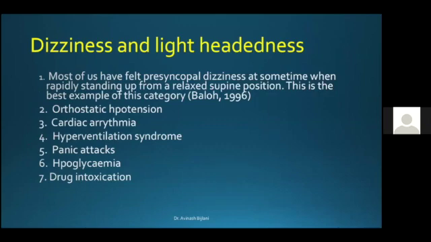Many of us have felt pre-syncopal dizziness at some time when we have been standing up rapidly from a relaxed lying down position. This is the best example of this category. Another cause is orthostatic hypotension. Then you have cases of cardiac arrhythmia. These are non-vestibular causes mainly. Hyperventilation syndrome, panic attacks, hypoglycemia, or drug intoxication.